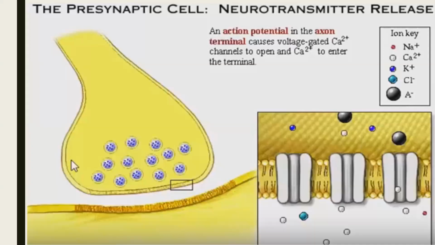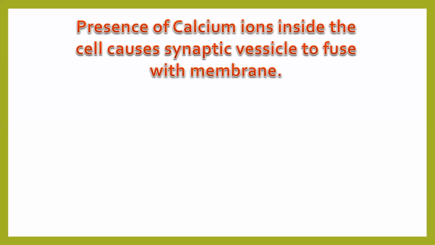Now what is our aim? We want these gates to be opened, correct? But for this gate to be opened, there is a specific path required. Which is this path I'm talking about? Correctly said. A cell membrane is semi-permeable in nature. That means it is very clever to choose which molecules to let pass through it. So number one, we need to remember that our neuron is going to have calcium. The presence of calcium ions inside the cell will cause the synaptic vesicle to fuse with the membrane.